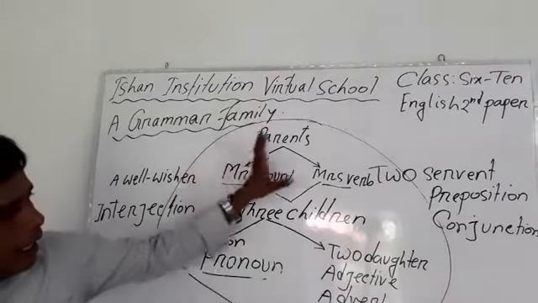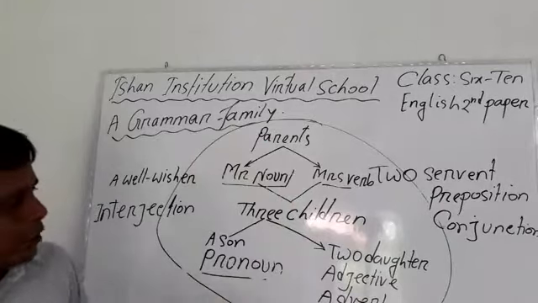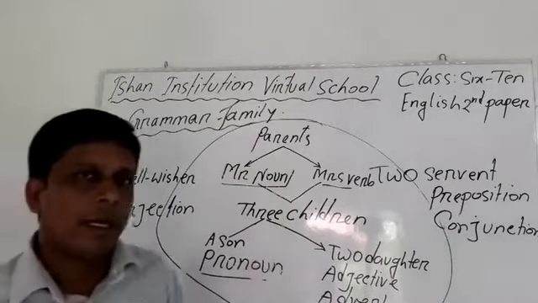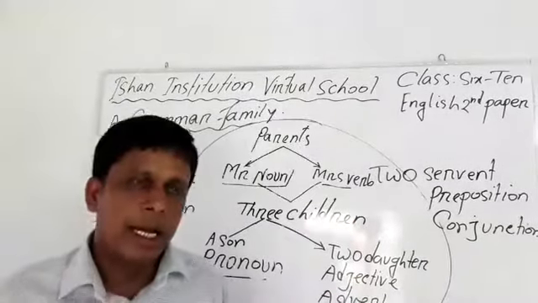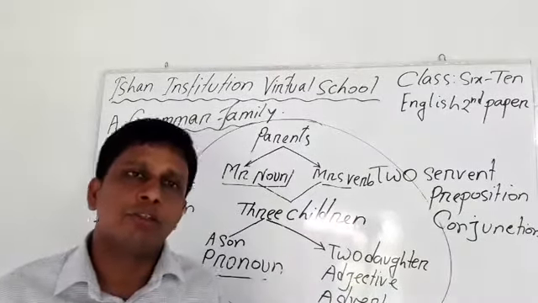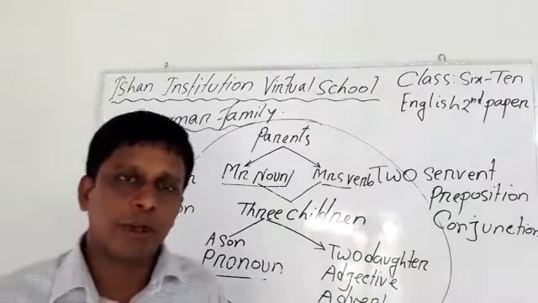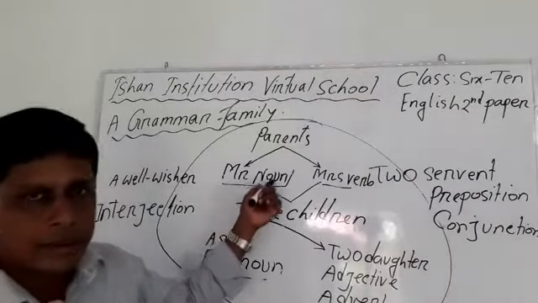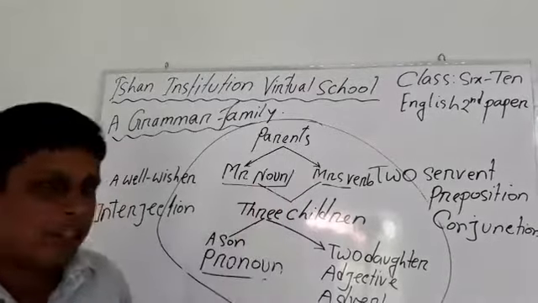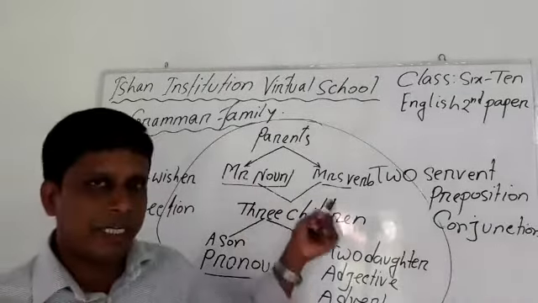Actually, আমরা যদি এই টপিকটা আলোচনা করি তাহলে this topic we will find in the parts of speech, and whenever you want to learn about the topic parts of speech, you need to learn about the definition of parts of speech and its classification.